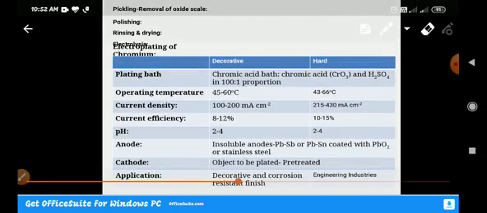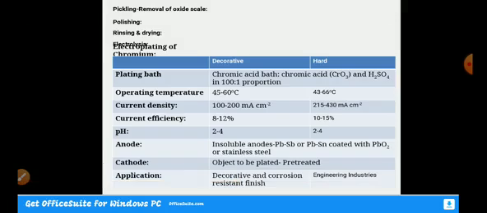Here I have given the bath composition. This should be maintained before going for electroplating of chromium. See here, the electrolyte must be chromic acid. We normally call it a chromic acid bath, in which we take chromic acid and H2SO4 in a 100:1 proportion. The operating temperature for decorative is 45 to 60 degrees centigrade, and for hard 43 to 66 degrees centigrade. There is not much difference in temperature.